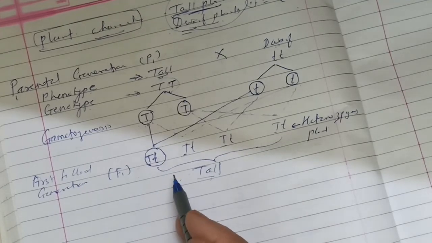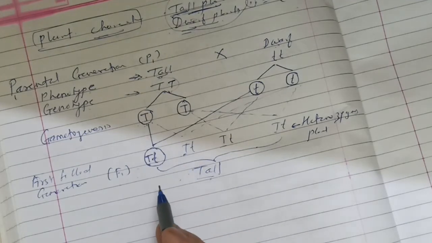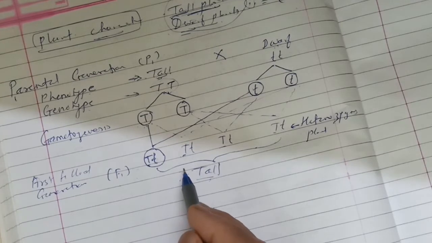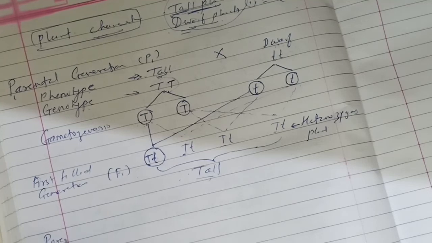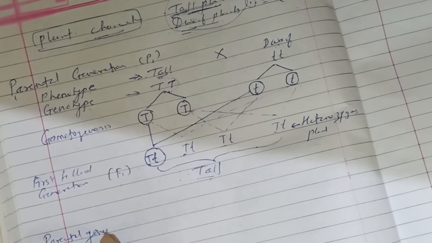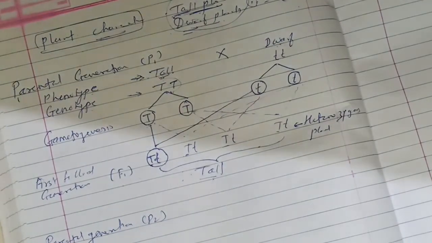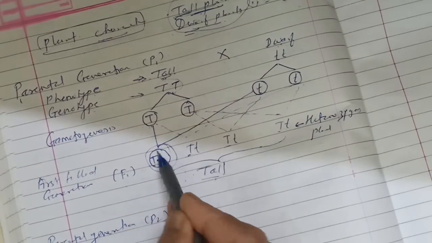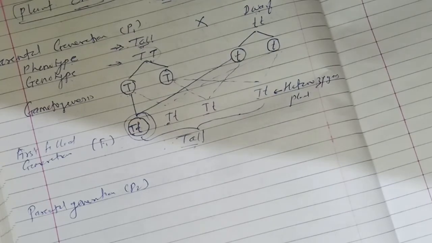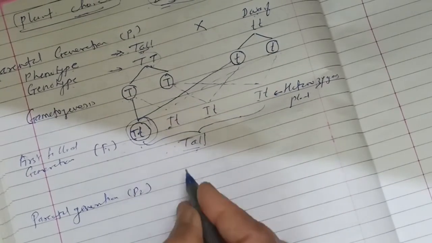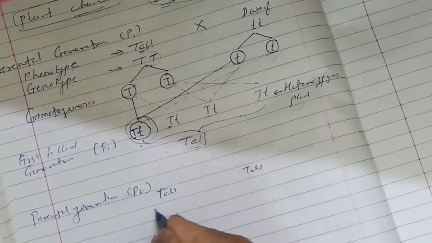Then he carried out his further experiment in the second generation, using plants from the first generation as parents. In the first generation, all plants are tall.